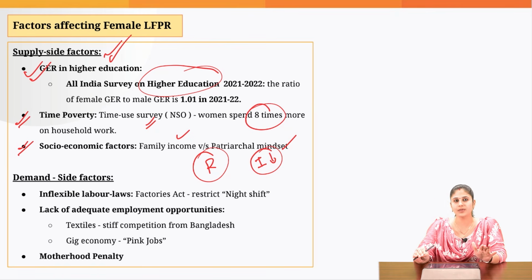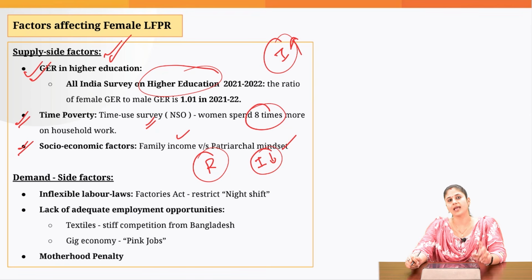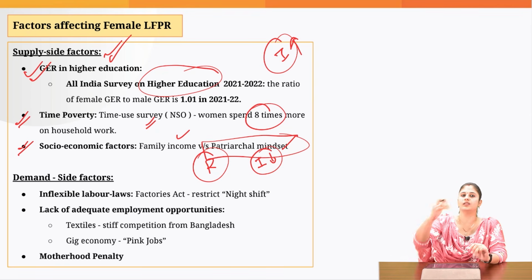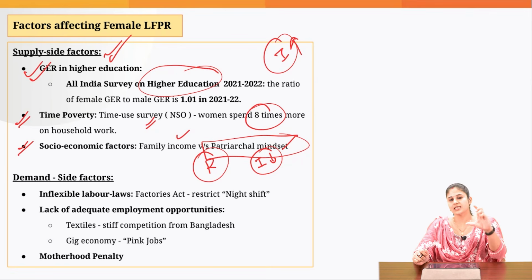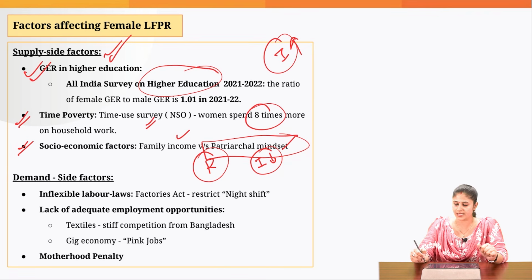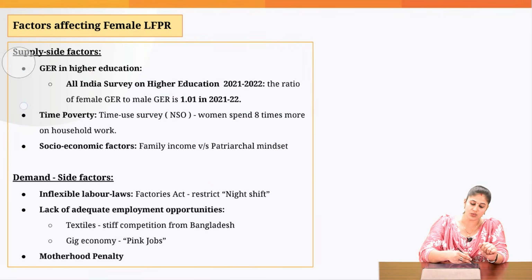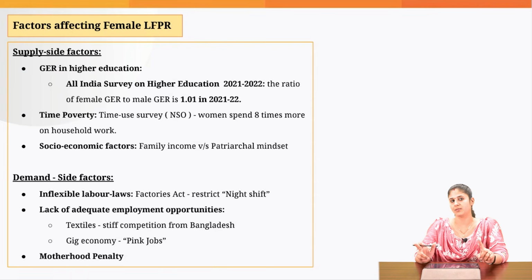But when it comes to urban areas, you don't see such rigid patriarchal norms, but at the same time you will notice that the family incomes are high, and that is the reason the patriarchal mindset would dominate over the income factor. Since the family income is enough, the patriarchal mindset would prevent women from being a part of the labor force. And that explains this perpetual situation, that in urban areas you have a lower female participation rate as compared to the rural areas.